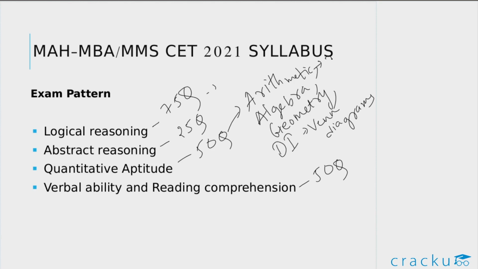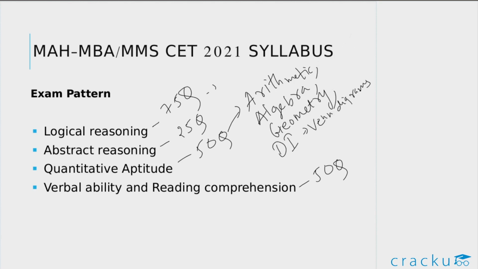There will be around 20 to 25 questions from arithmetic, around 4 to 5 questions in algebra, and around 3 to 5 questions from geometry and mensuration. And the remaining will be from DI and miscellaneous topics like probability and numbers.